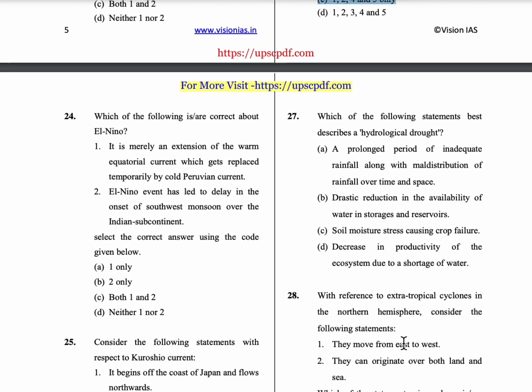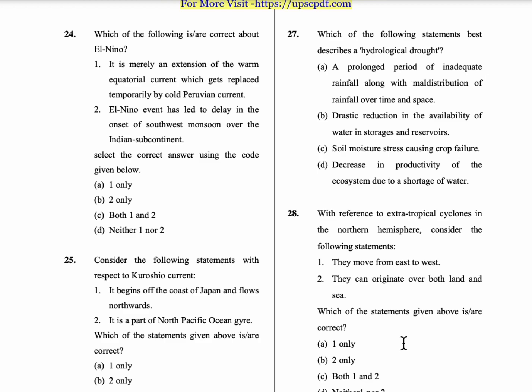Coming to 24th question, which of the following is or are correct about El Nino? First statement is, it is merely an extension of the warm equatorial current which gets replaced temporarily by cold Peruvian current. So, second statement is, El Nino event has led to delay in the onset of southwest monsoons over Indian subcontinent. So both these statements are correct.